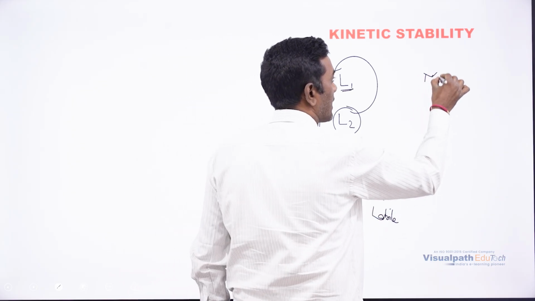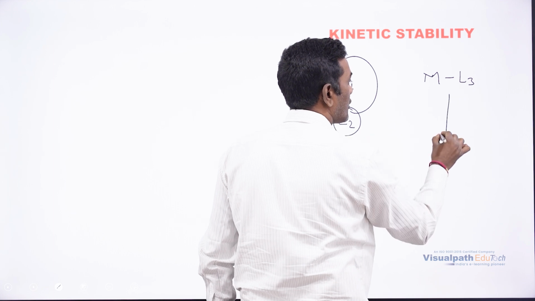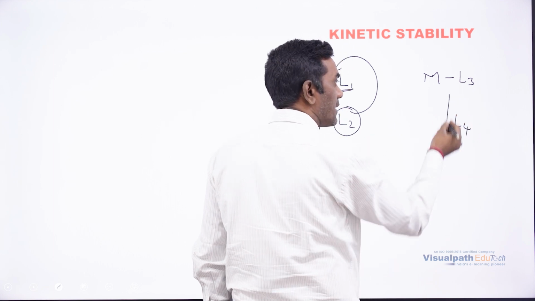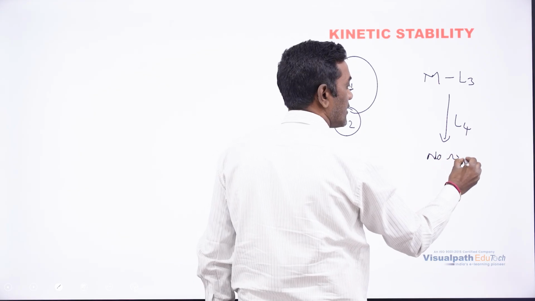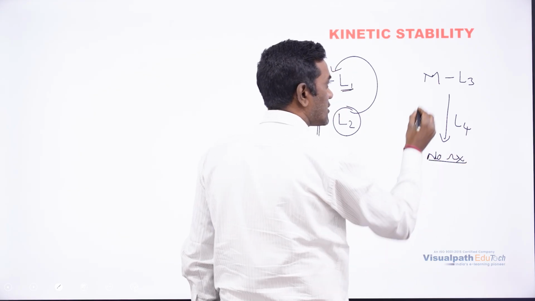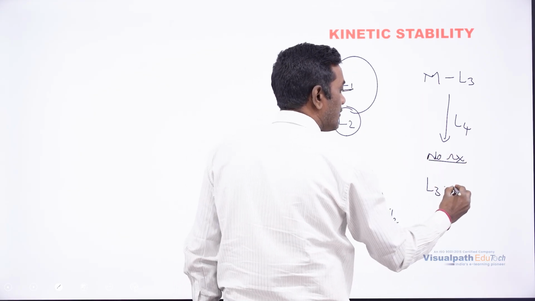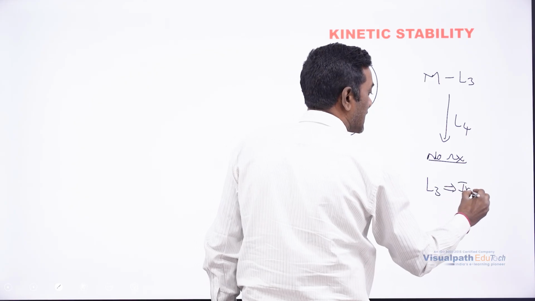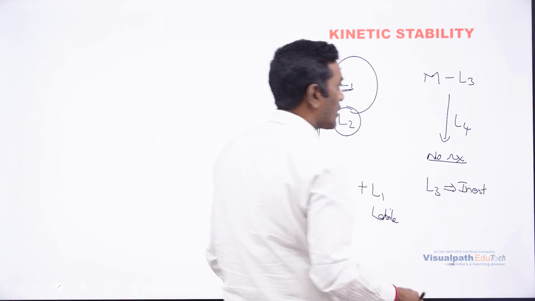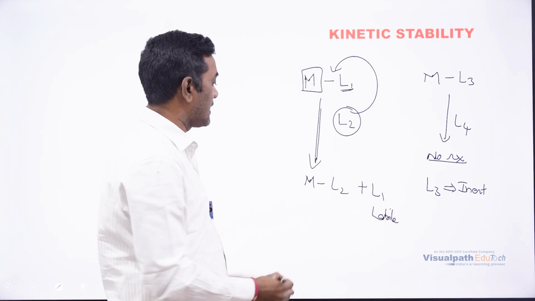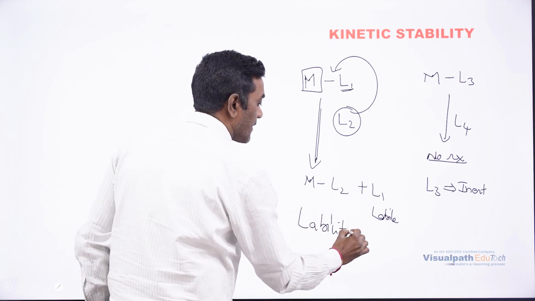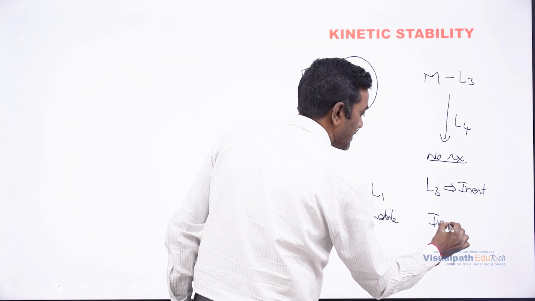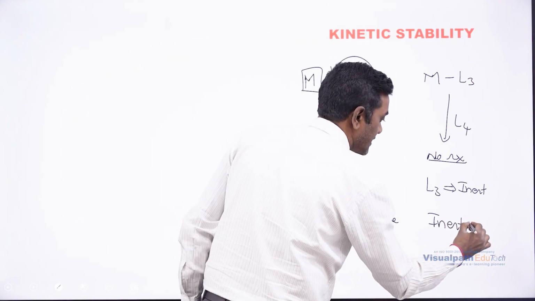Consider some ML3 and you are reacting it with L4, but it is not reacting. No reaction is occurring. And so here L3 we will call an inert ligand. So overall the process is called lability and inertness.